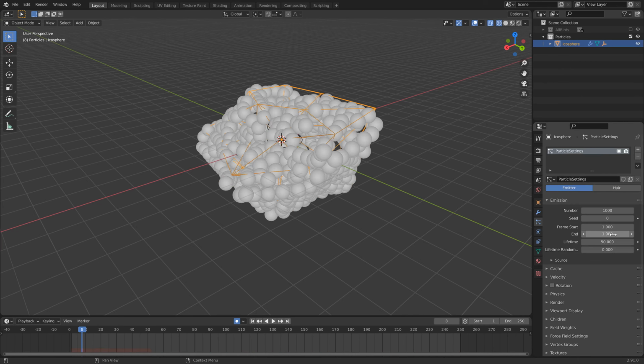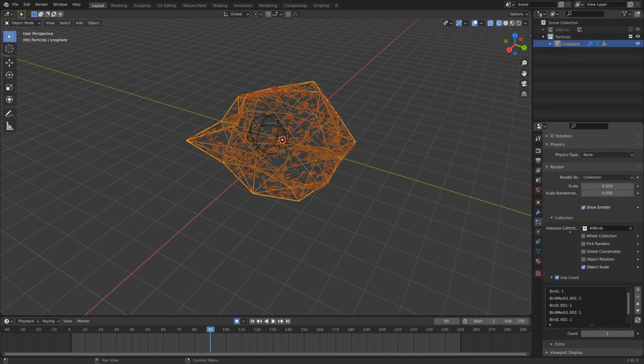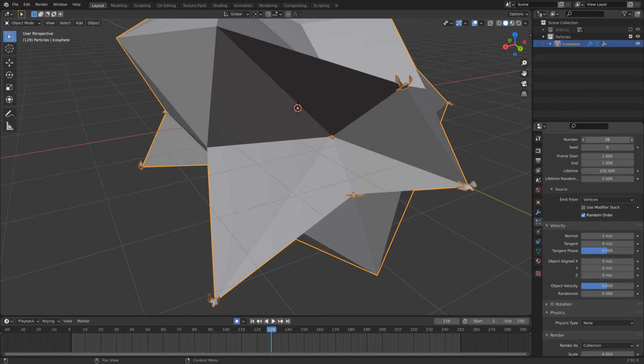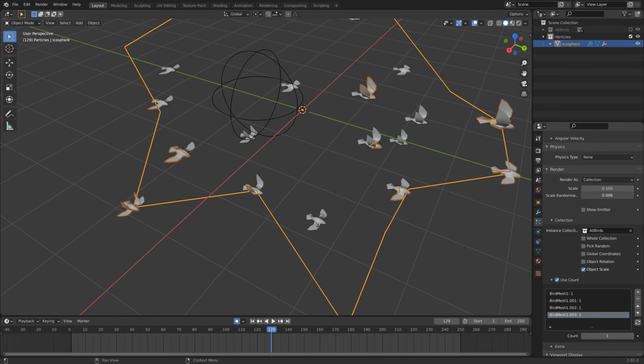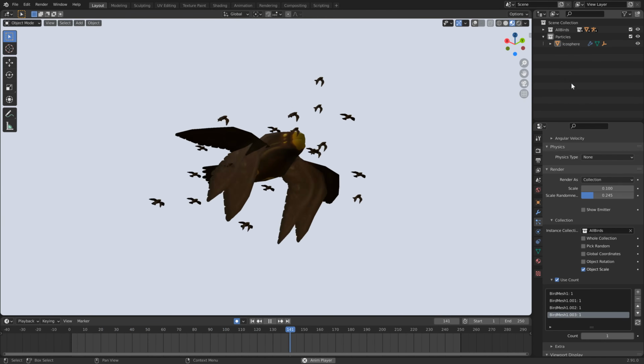Add particle system to icosphere. Choose to render specific collections. Adjust source. Adjust number. Adjust scale, rotation, and switch off physics. Pack into master collection for easy appending and linking.